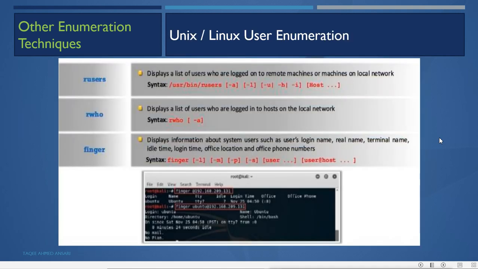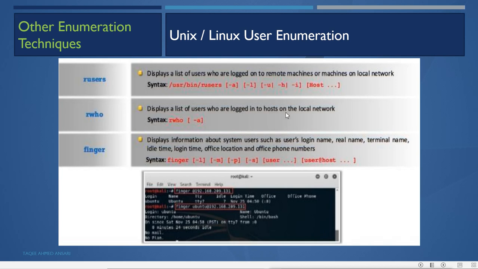Then other Linux attacks we have, like Unix attacks. If you're enumerating the Unix machines, then you can use commands like rusers, remote users, to get information about the other users, like display the list of users who are logged on to a remote machine or a machine on the local network. Then we can use rwho to get the list of users who are logged into the hosts of the local network.